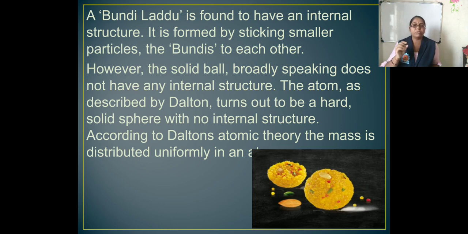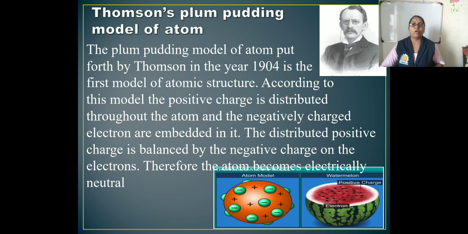Thomson overcame this difficulty by putting forth the plum pudding model of atomic structure. So let us see that plum pudding model of the atom. The plum pudding model of the atom put forth by Thomson in the year 1904 is the first model of atomic structure.